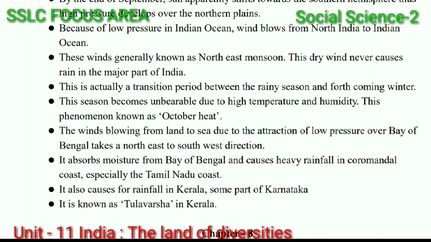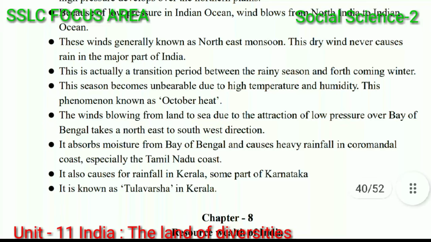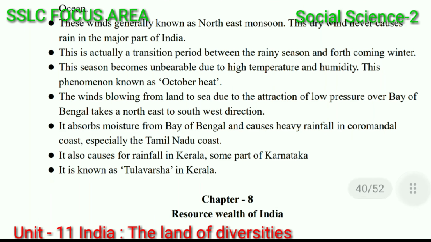The winds blowing from land to sea due to the attraction of low pressure over the Bay of Bengal take a northeast to southwest direction. It absorbs moisture from the Bay of Bengal and causes heavy rainfall in the Coromandel coast, especially the Tamil Nadu coast. It also causes rainfall in Kerala and some parts of Karnataka. It is known as Thula Varsha in Kerala.